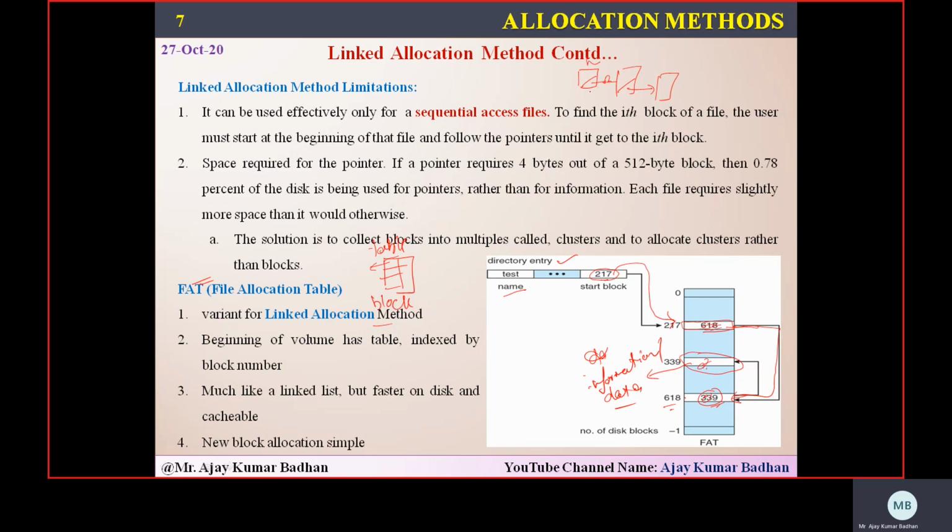So this will try to overcome the problem of the pointers representation, and based on this we can try to allocate some space. We can try to remove the extra space that has been used by the pointers. We can just try to eliminate it. That is the best part of this file allocation, FAT, file allocation table. Okay, so this is the way it exactly works.